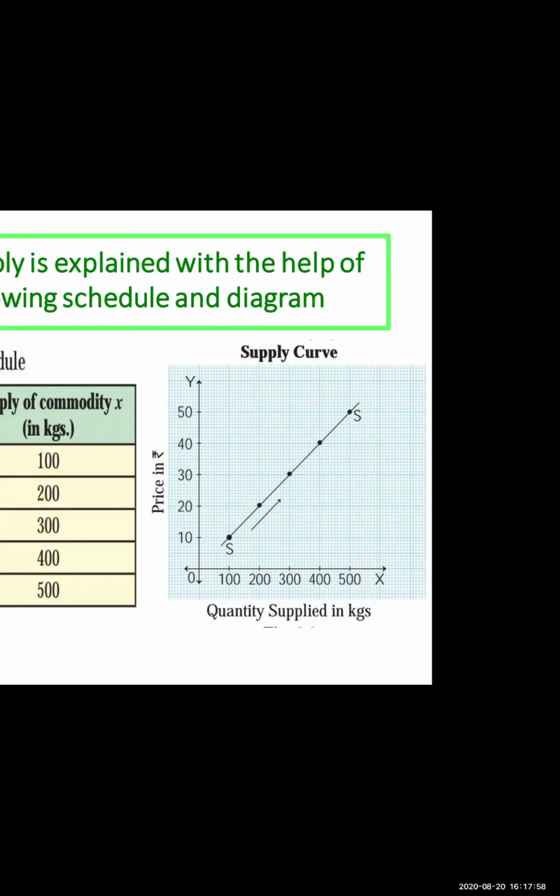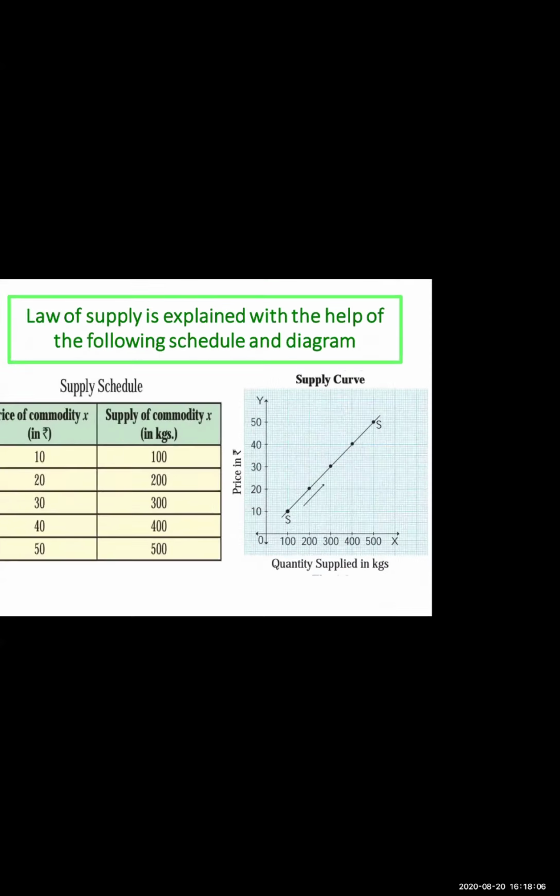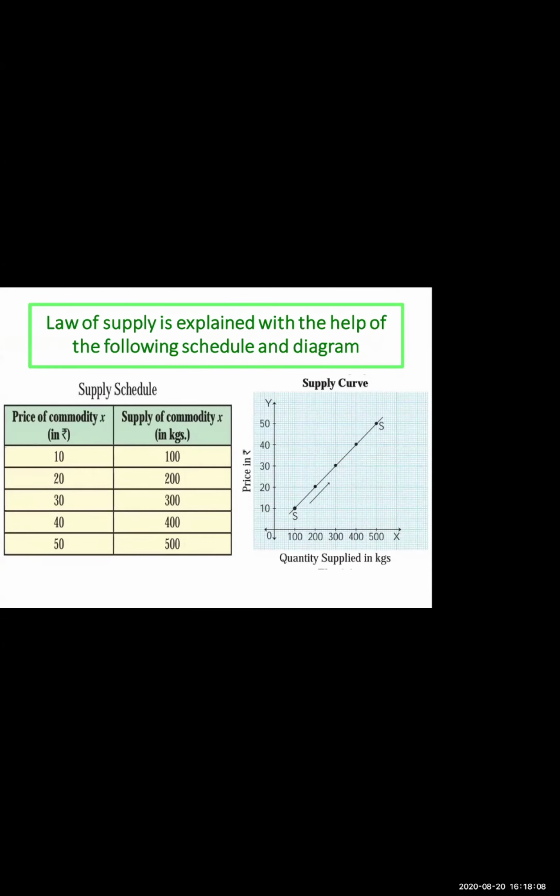Is the content clear till here? After our assumption, you have to draw the schedule. After drawing the schedule, you have to draw the diagram, and you have to explain it. As price increases, supply increases, positive relationship. Third point is direct relationship. If you understood the content, select yes.